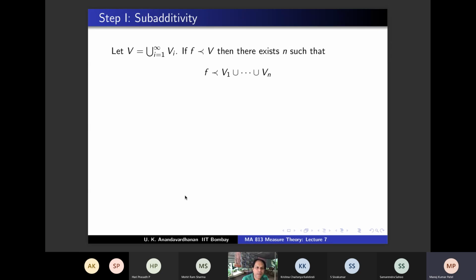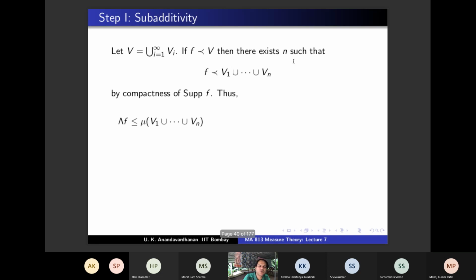Yeah, support of f is compact. So this means support of f is contained in V, and V is this union, and support of f is compact. Therefore, there is a finite cover. And whatever finite cover you get, take n larger than that so that it is contained in this union. So f precedes this, and this is good because by compactness of the support of f, what can you say about lambda f? How is mu defined? Mu is the supremum of lambda f, right? So lambda f is less than or equal to mu of V1 union etc. union Vn, right? Because f precedes this.